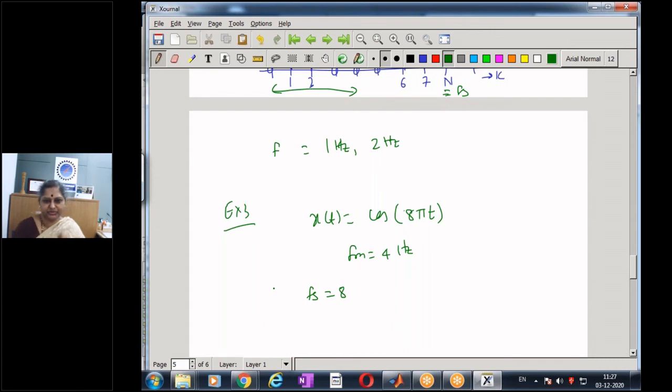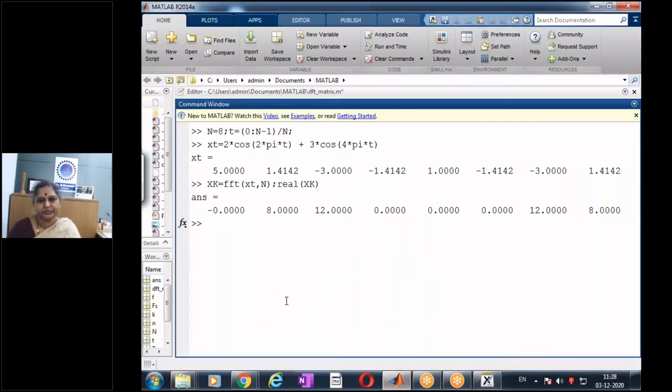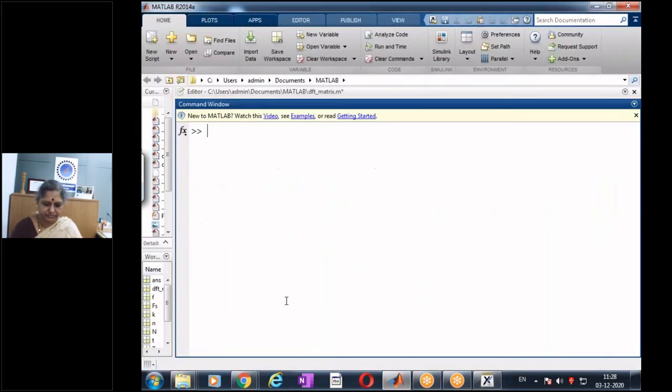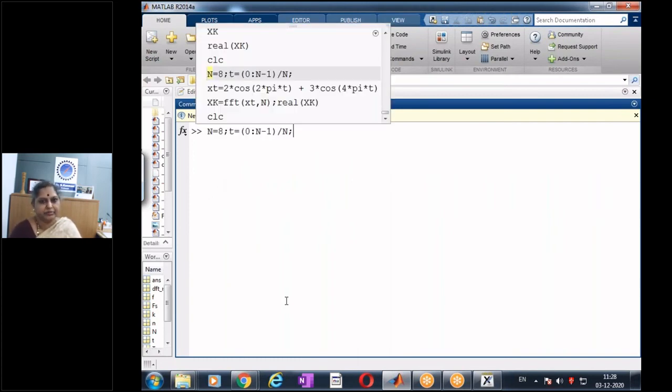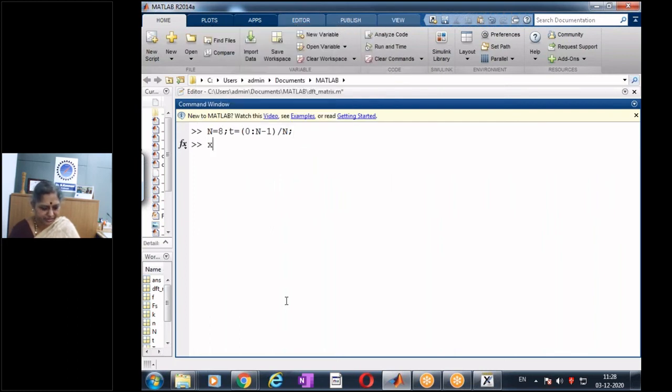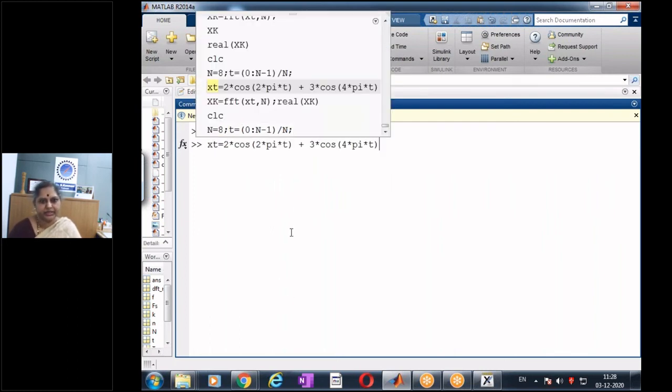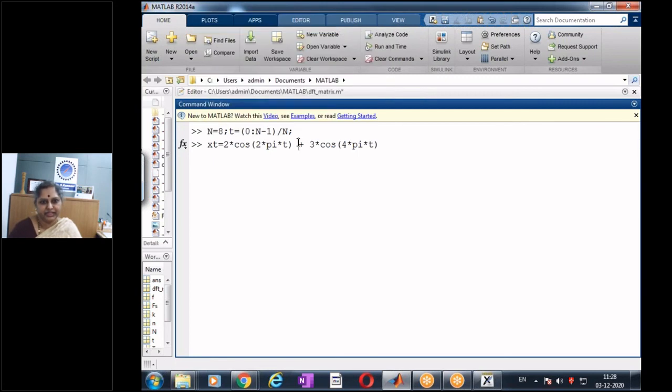Are we able to get the spectrum? I still retain my N as 8, so 8-point DFT.